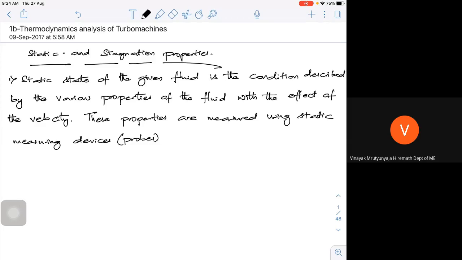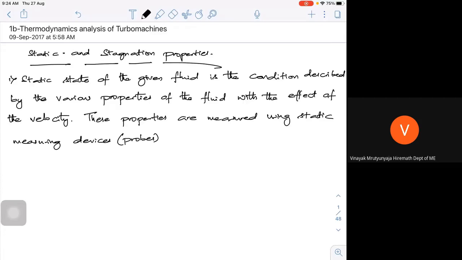Now, when I speak of stagnation, or what we call total properties, I have a fluid which is moving. Whenever the fluid is moving, you have a static property, that is some energy without any kinetic energy, that means without velocity. And I have a dynamic part, which is mainly because of the movement of the fluid.